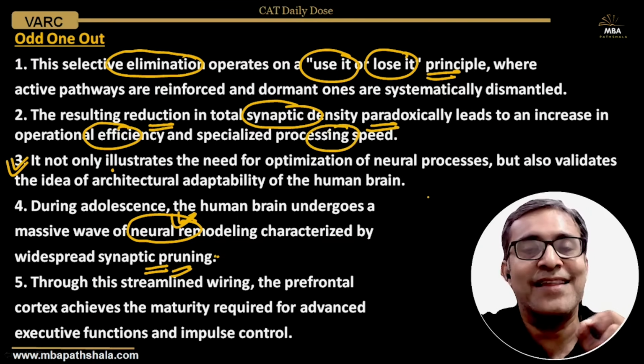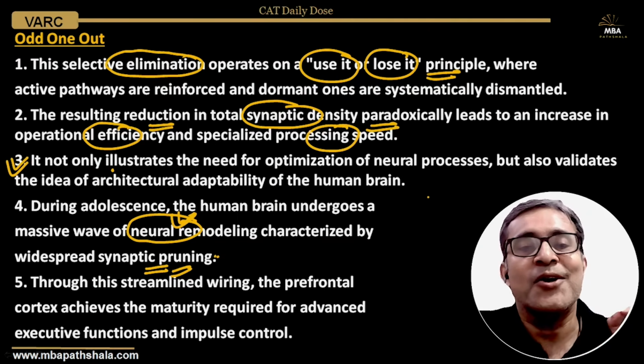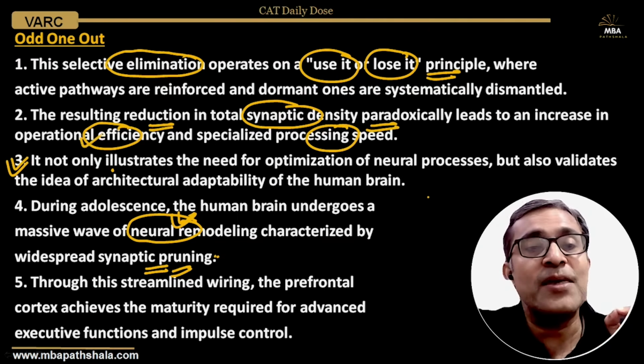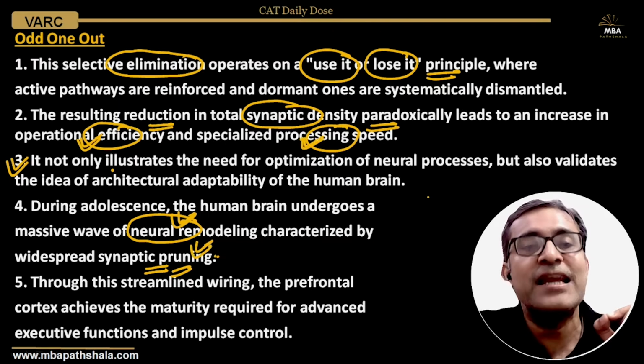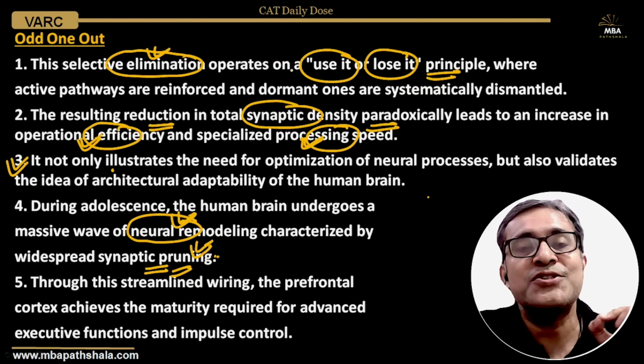So during adolescence, our brain becomes more efficient because of the synaptic pruning. The processing speed increases. There is selective elimination of nerve cells, which happens on what basis? On a use it or lose it basis.